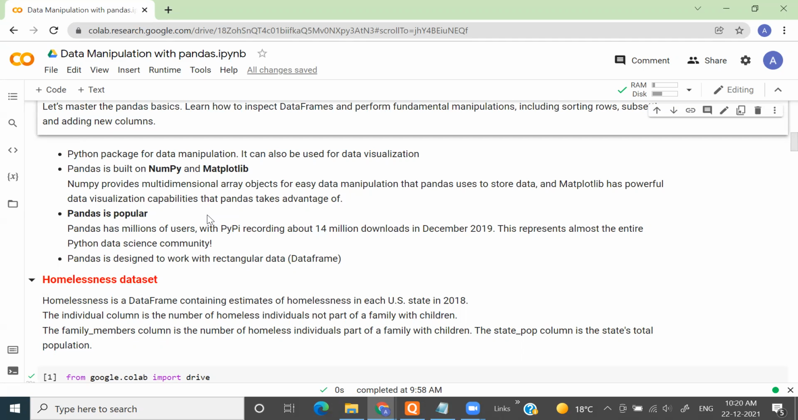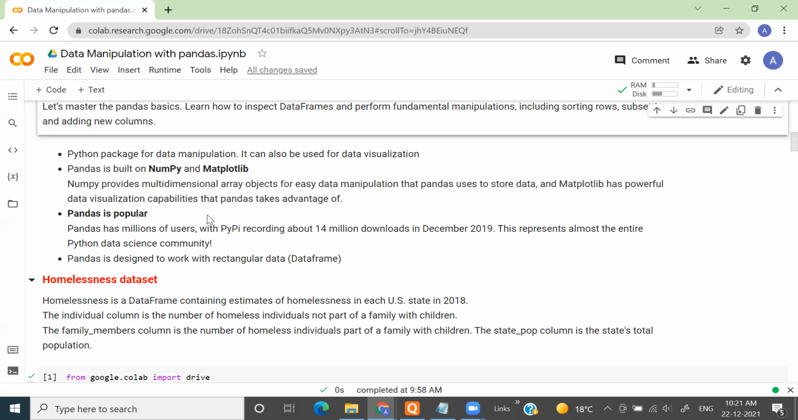Pandas is designed to work with rectangular data. When I say rectangular data, it simply means a data frame, which will have a certain number of rows and a certain number of columns. Now we will import a sample data set into our environment, and we will see what things we can do with pandas. Here I have taken one data set, which is known as the homelessness data.